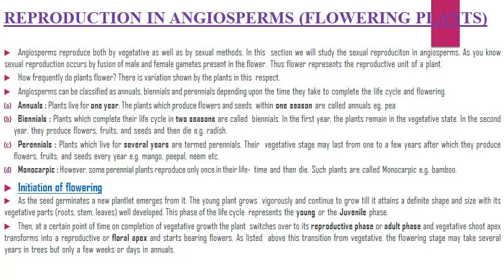Biennials, plants which complete their life cycle in 2 seasons are called biennials. In the first year, the plant remains in the vegetative state. In the second year, they produce flowers, fruits and seeds and then die. Perennials, plants which live for several years are termed perennials. Their vegetative stage may last from 1 to a few years, after which they produce flowers, fruits and seeds every year, for example mango, peepal, neem, etc.